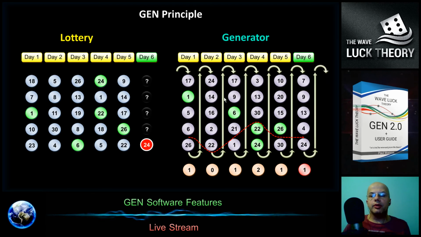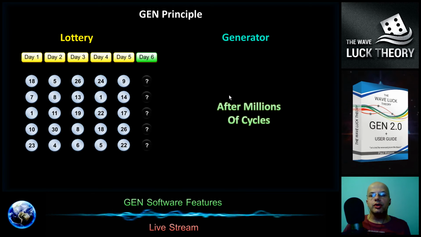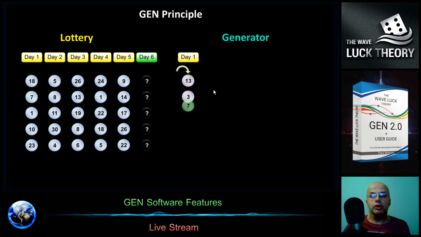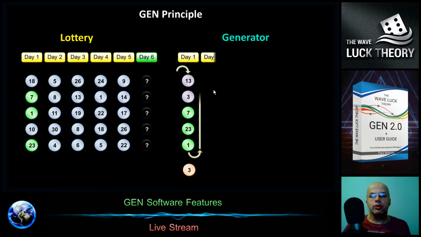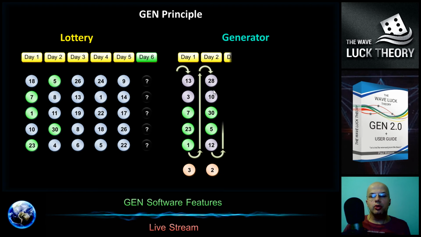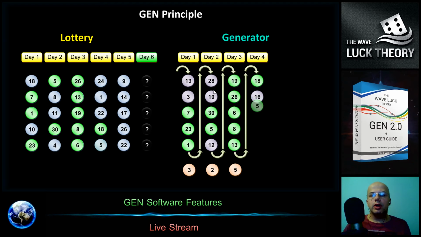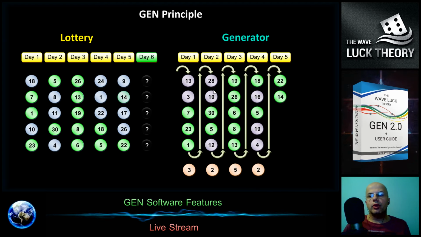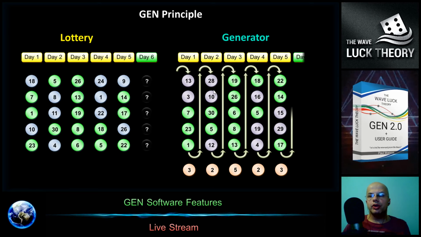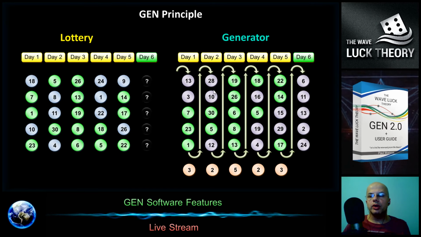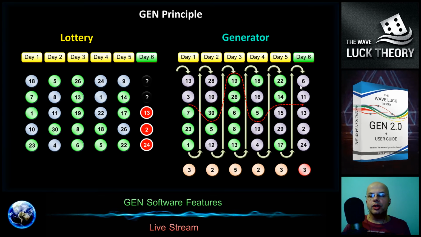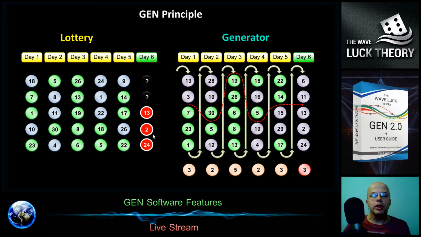After millions of cycles, which takes hours, the situation looks better: we have 3 matches on the first day, 2 matches on the second day, a complete total match on the third day, 2 matches on the fourth day, and 3 matches on the fifth day, and we continue to generate numbers for the sixth day. Let's look at the average. The sum is 15 divided by 5 is 3. The wave is nicer and higher, and it says that 3 of these numbers shall be drawn in the real lottery the upcoming day.